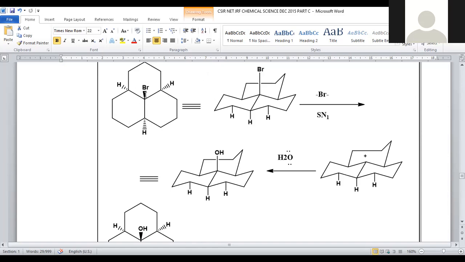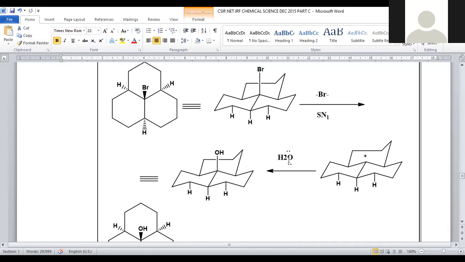It can be better represented in the chair form so that its conformation is the most stable one. And when it is represented in the chair form, the bromo is axial. The SN1 mechanism is a multi-step process. Initially, the alkyl halide dissociates and the corresponding carbocation originates. This tertiary alkyl halide follows the SN1 mechanism, unimolecular nucleophilic substitution. There is a formation of a tertiary carbocation, and it is stabilized by hyperconjugative structures.